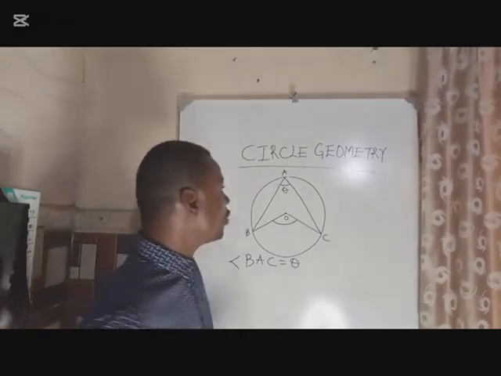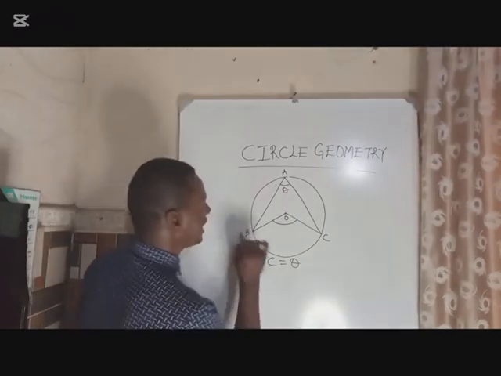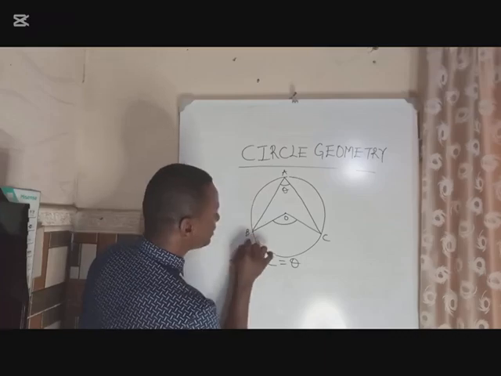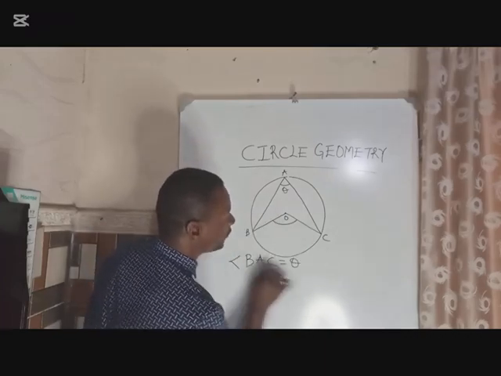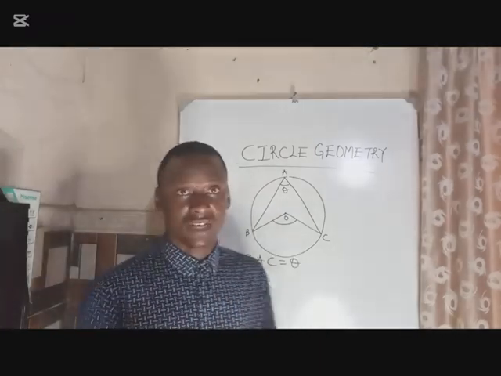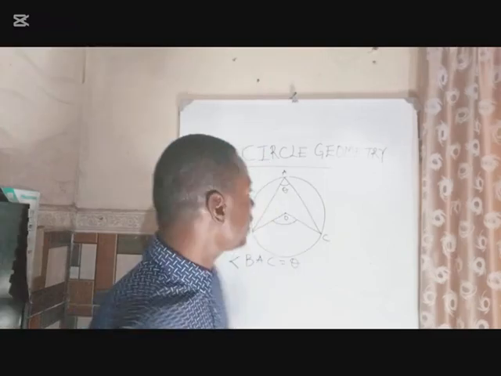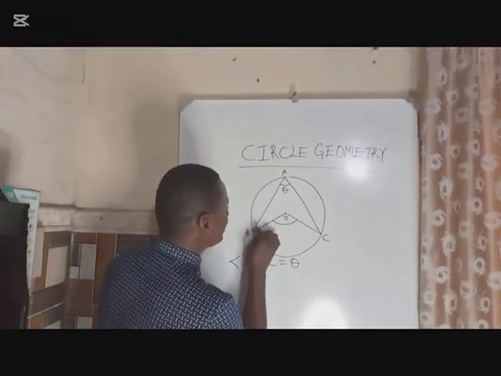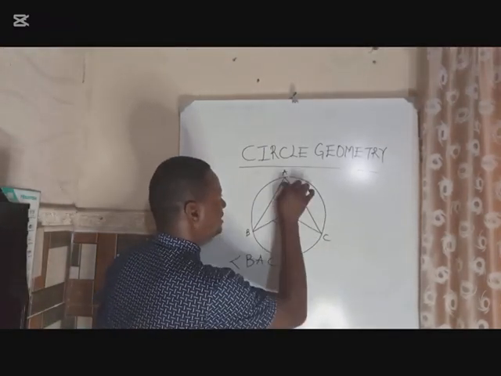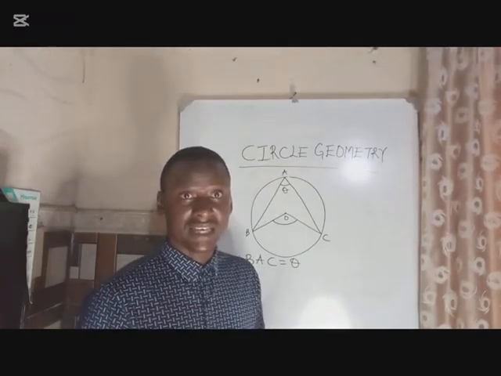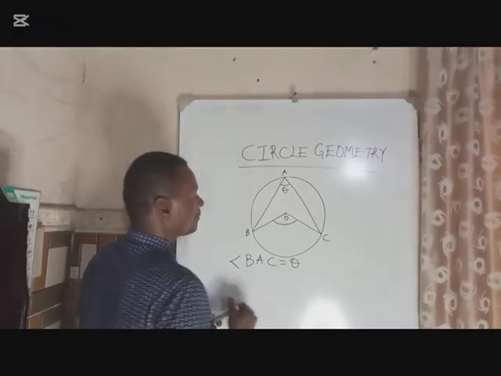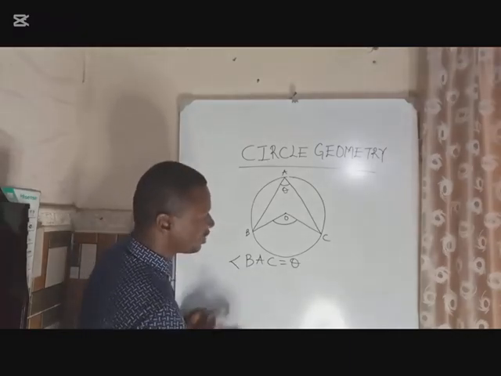Now, one thing I need you all to also know is that whenever you have two lines touching the body of your circle, it is known as the circumference. So this is a circumference, this is a circumference, and this also is a circumference.